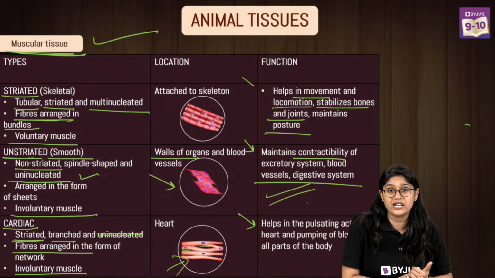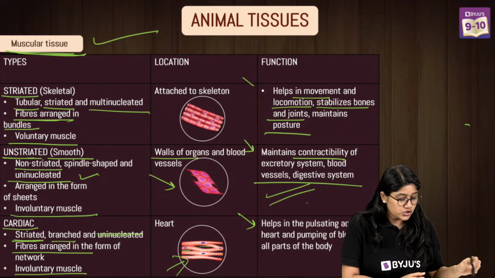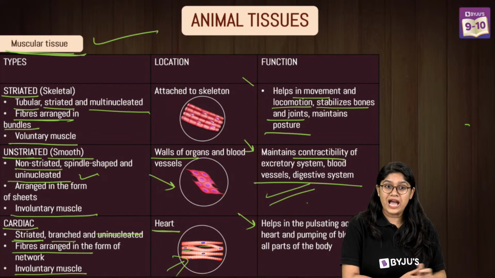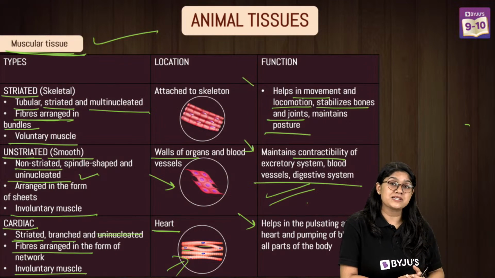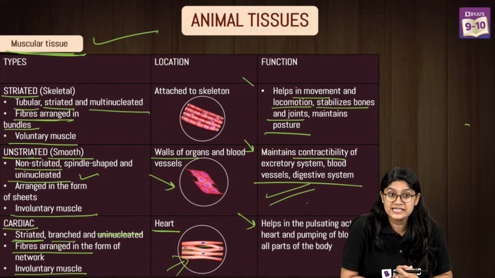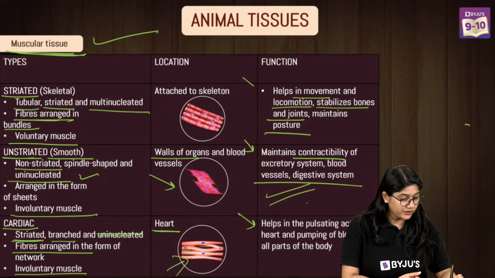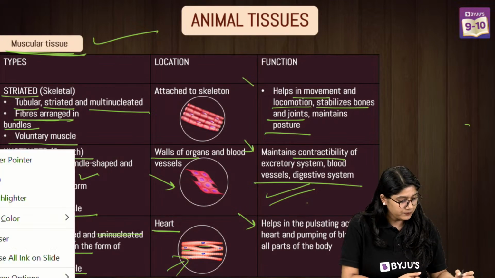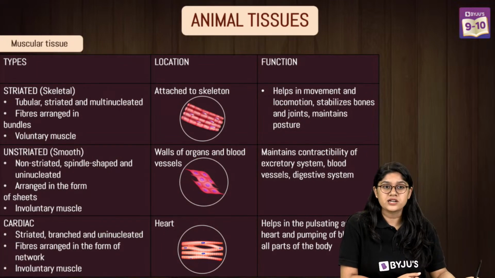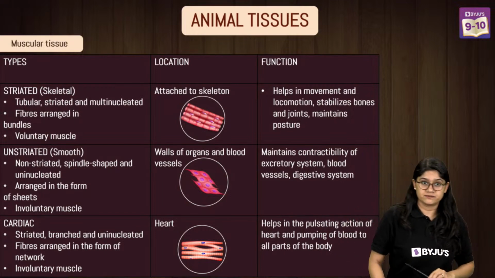Very good, everyone. Very good for giving us the answer. Yes, right? So in the heart, we have the cardiac muscles, and cardiac muscles are only and only present in the heart and nowhere else in the body. So that's a very, very important feature about the cardiac muscles. They work 24/7 and of course they're present only in the heart.